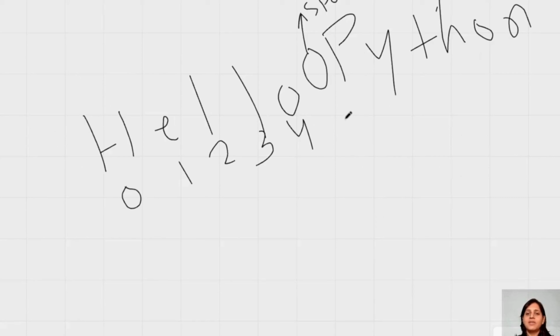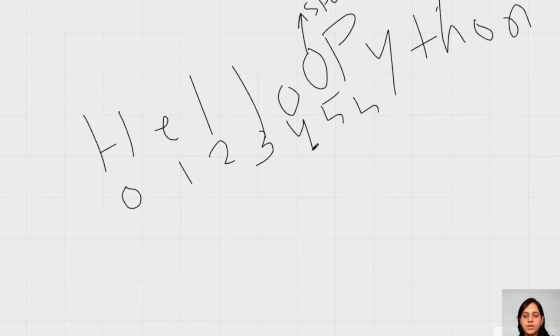It's continuous. It cannot break in between. It's a continuous flow of bytecode, a continuous flow of data. That is why space is considered an index, and it has taken the 4th position. Then this is 5th.